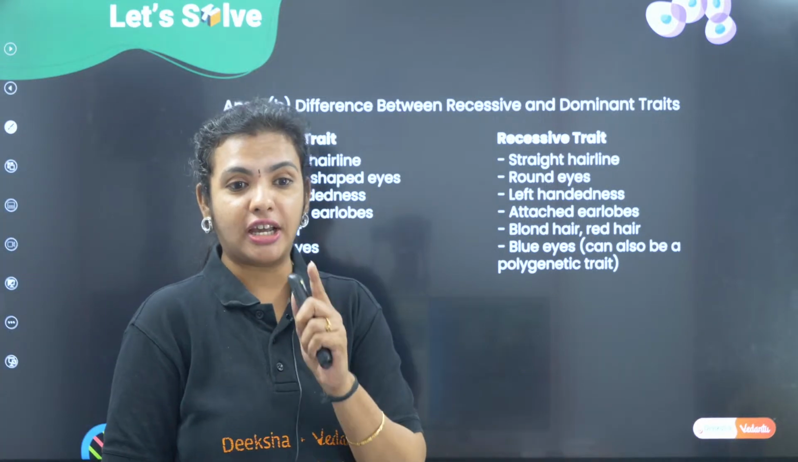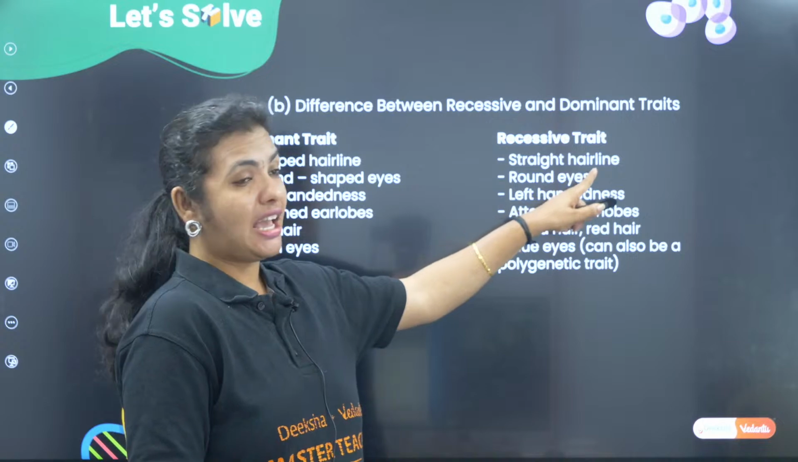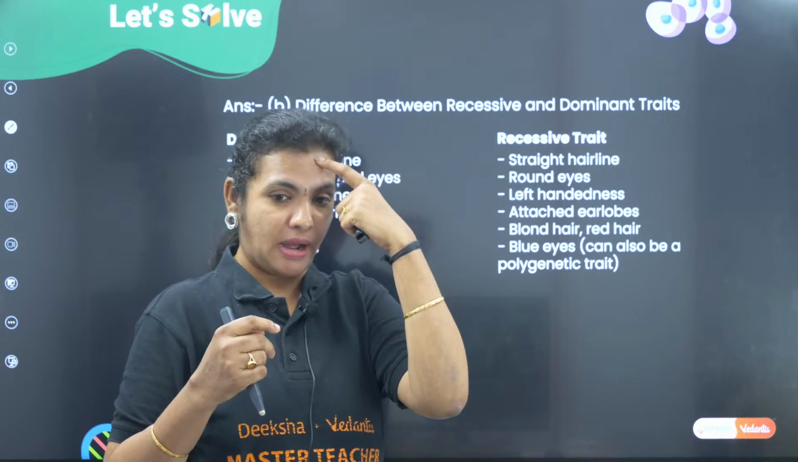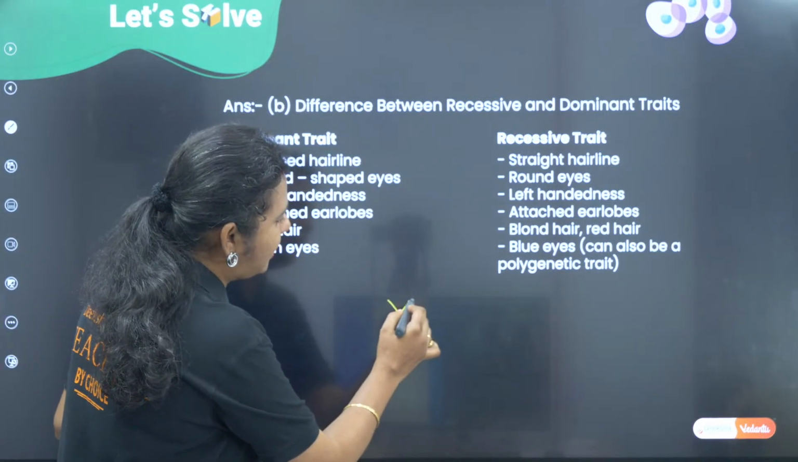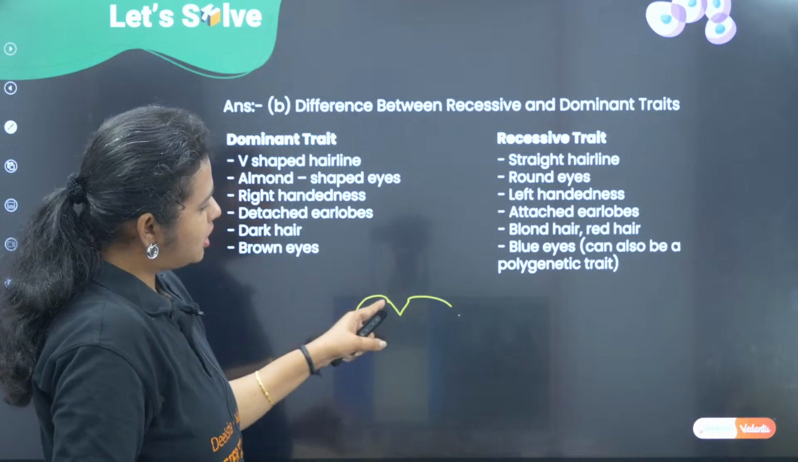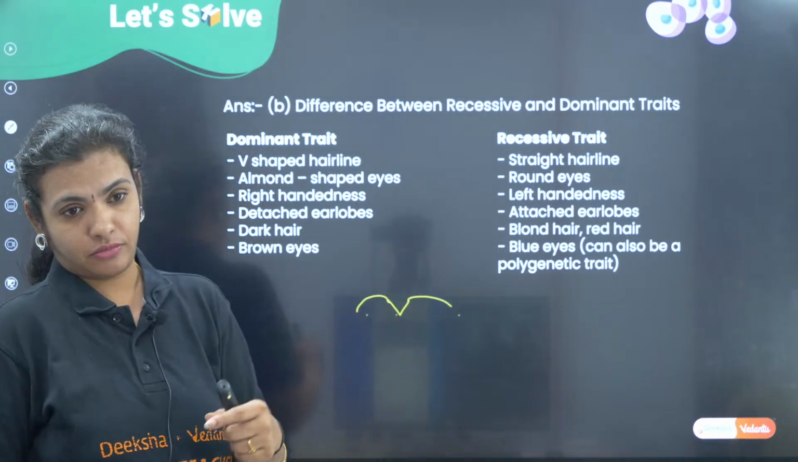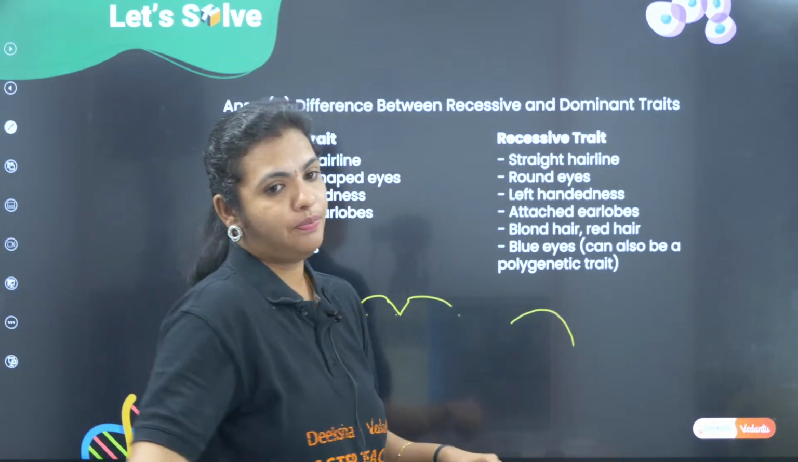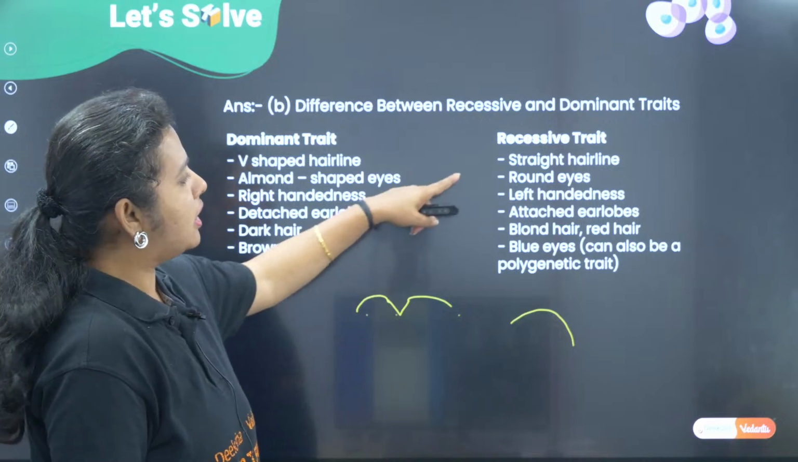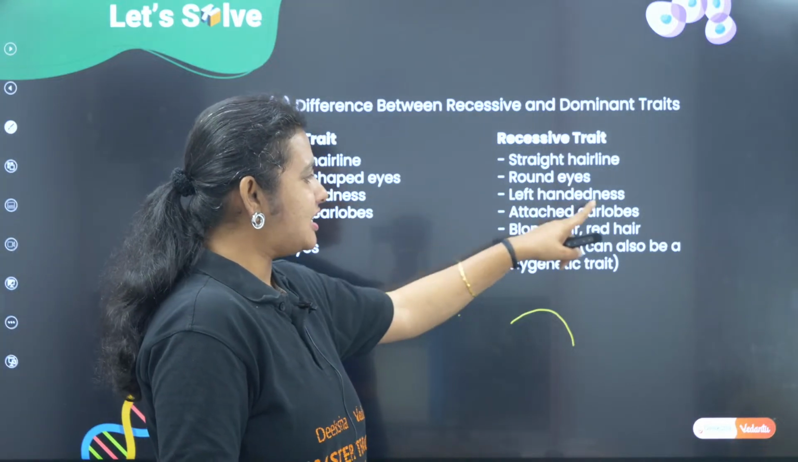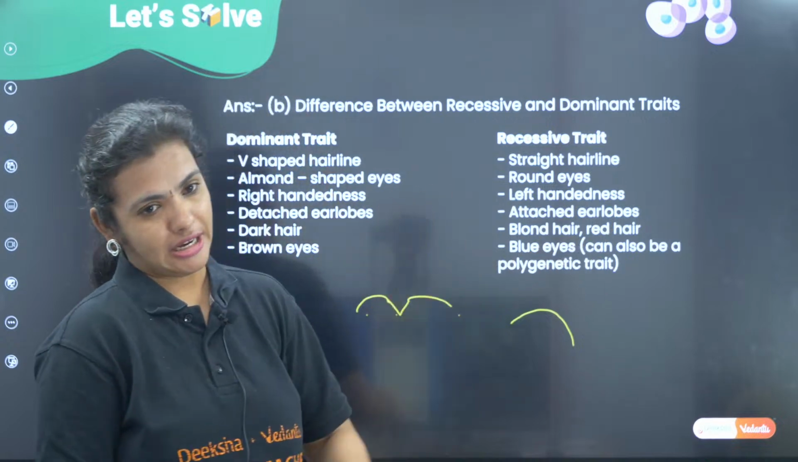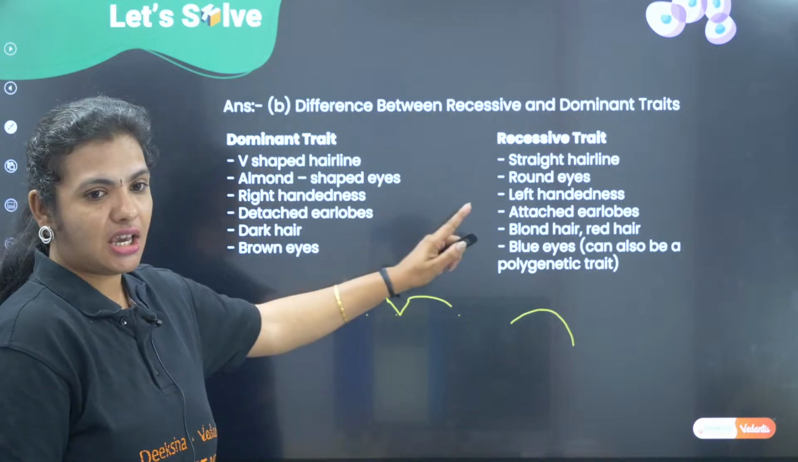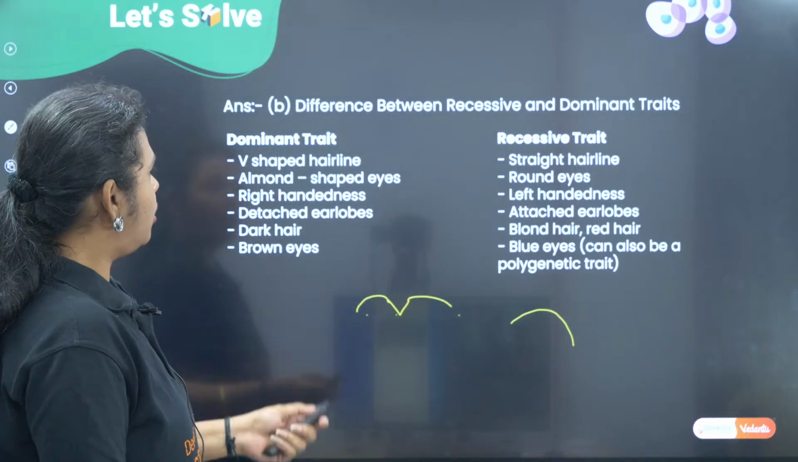Whereas, a person who is showing a recessive trait will have straight hairline. What is this V-shape? This is widow's peak, the center part of your forehead. For some people, it is like this, correct? So, this is called as a V-shaped hairline, okay, the center part. Some people, it is just straight. So, you draw your face like this, no? So, it is a straight hairline. Round eyes, left-handedness, attached earlobes, blonde hair, red hair, blue eyes, okay? So, this is a trait of a person who is recessive. So, you can see where you fit in, alright.